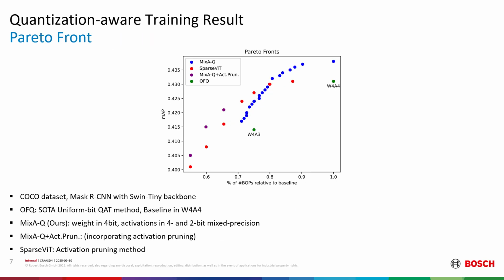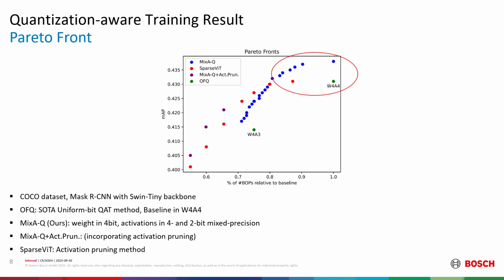We introduce the result for QAT settings here, where we compare MixA-Q, OFQ, and Sparsity using SWIN tiny model on the COCO dataset. The baseline model is quantized with the SOTA uniform bit QAT method, OFQ in W4A4. Then the MixA-Q and Sparsity are applied to the baseline model.